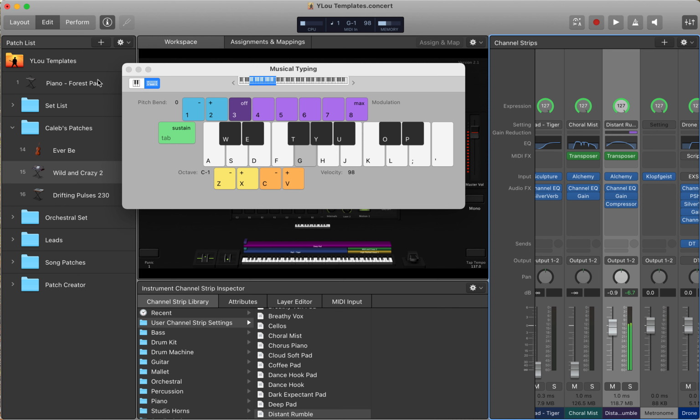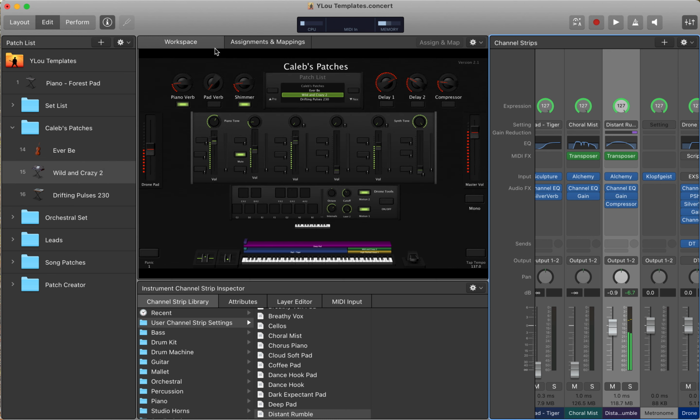But it is like a super deep rumble sound that you can use for any sort of, I guess, creepy music or to build tension.